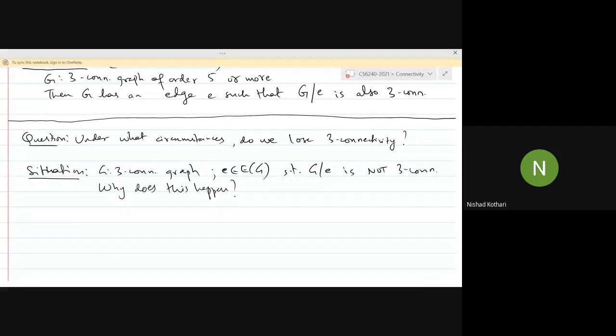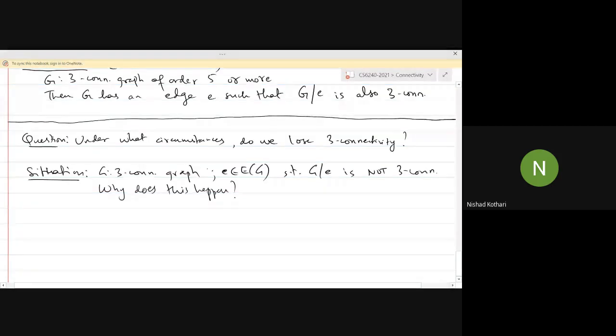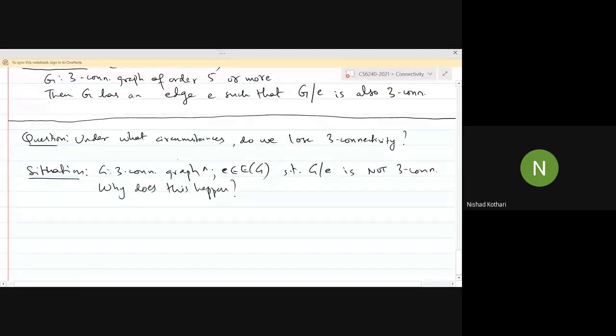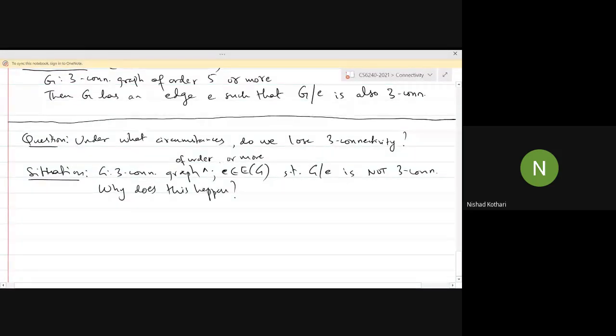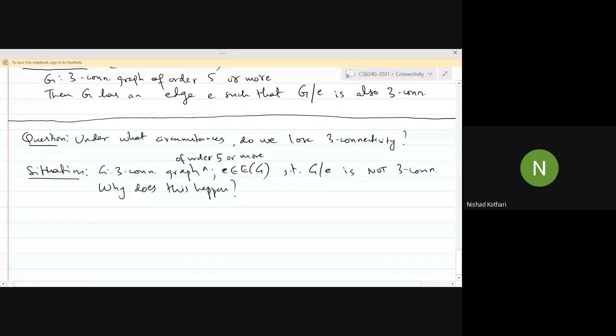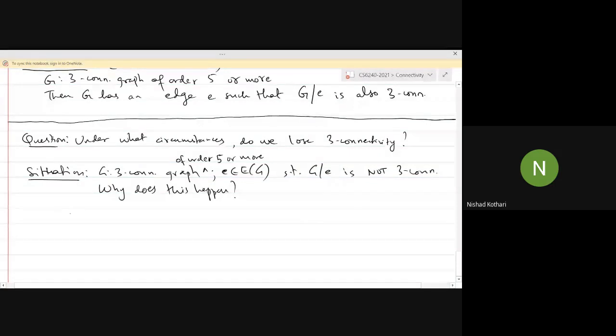Okay. So I should mention that this is a graph of order 4 or more, right? Sorry, order 5 or more, my bad. So when you contract an edge, the resulting graph has at least 4 vertices. Note that the number of vertices in G contract E is at least 4.